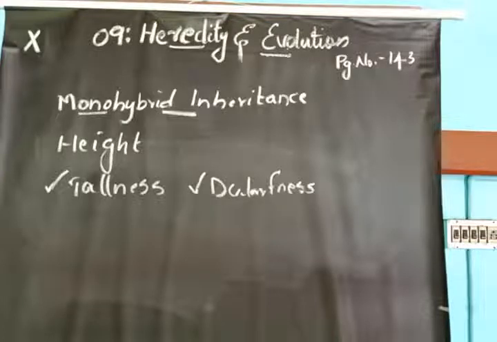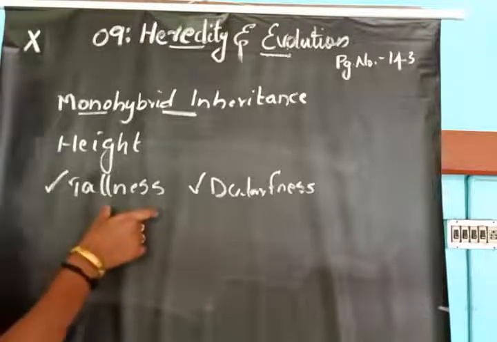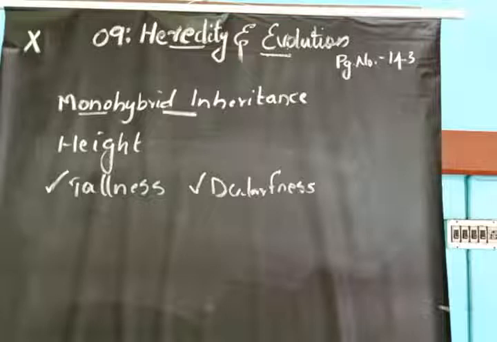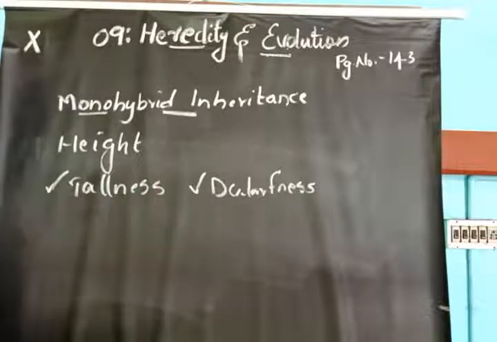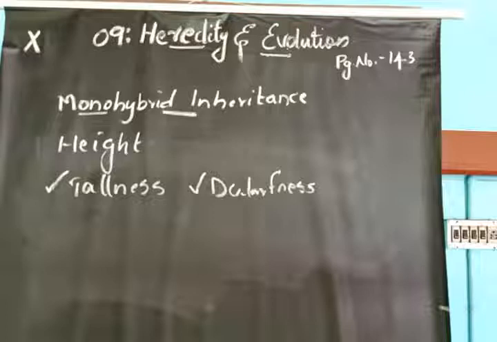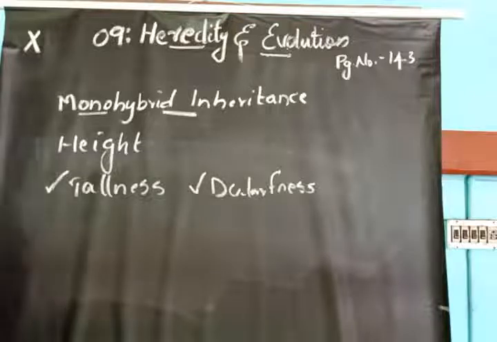So in monohybrid cross, Mendel took one pair of contrasting characters, tallness and dwarfness of the pea, and studied their first generation and second generation progeny. Mendel used to generate F1 generation progeny and F2 generation progeny.